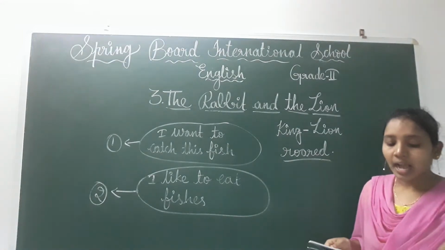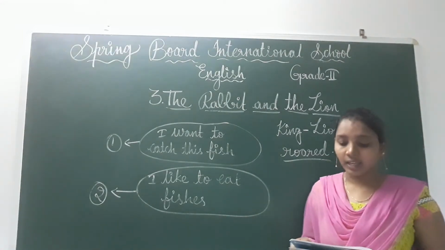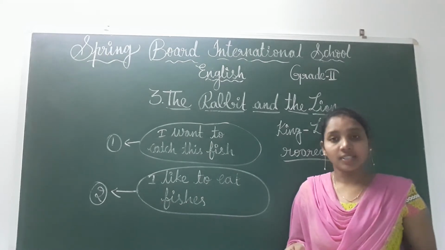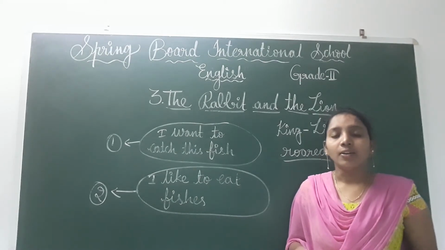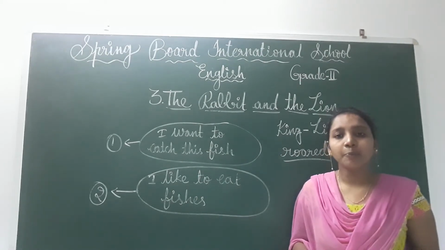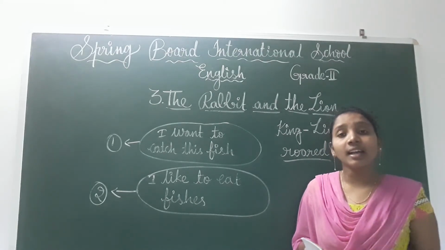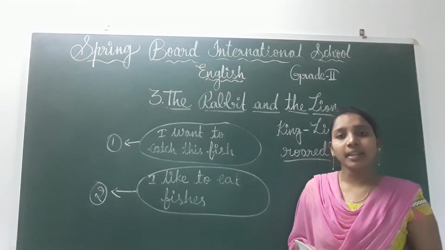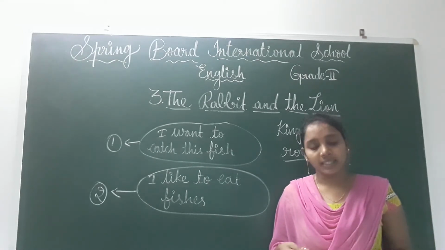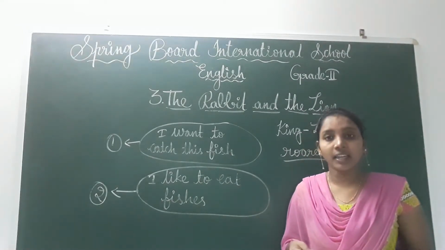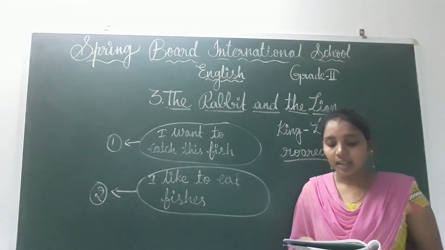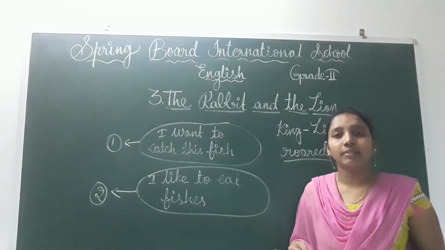See, children, "I am late because of the other lion in the jungle," said the rabbit. Okay, what is this rabbit telling? I am late, lion, because another lion is there in the jungle. That's why I came late here. Like that the rabbit is telling. He was shivering and he looked scared. The lion could not believe this.